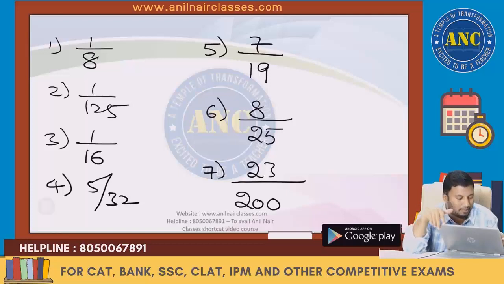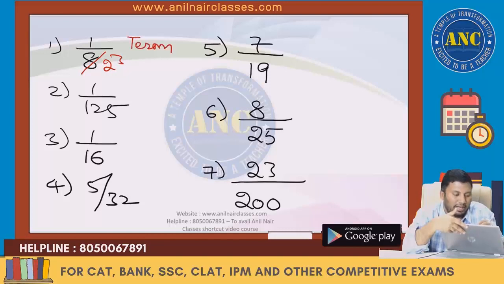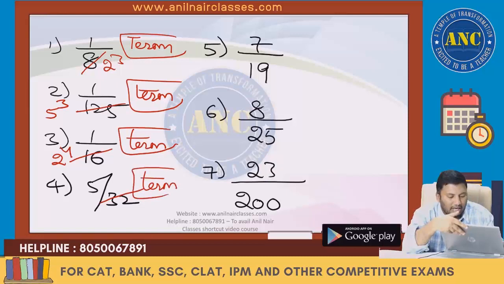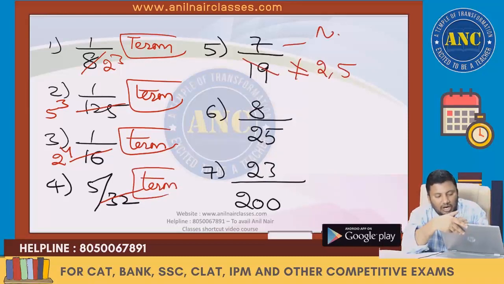1 by 8. Very easy. 8 is a power of 2, so it is terminating. 125 is a power of 5, so it is terminating. 16 is a power of 2, so it is terminating. 32 is 2 power 5, terminating. 19 is not a power of 2 or 5, so it is non-terminating.